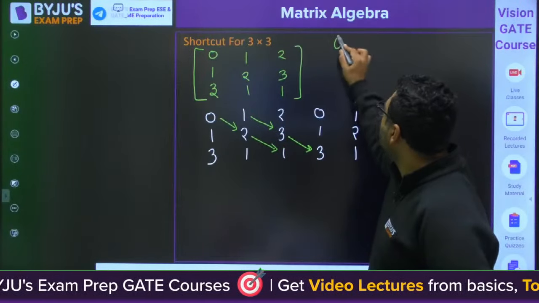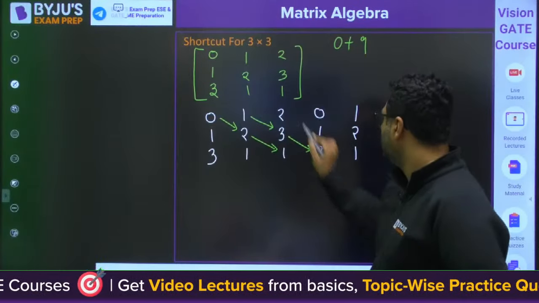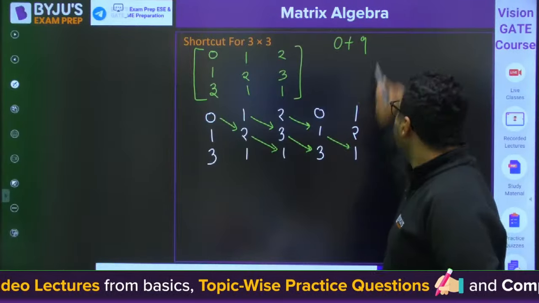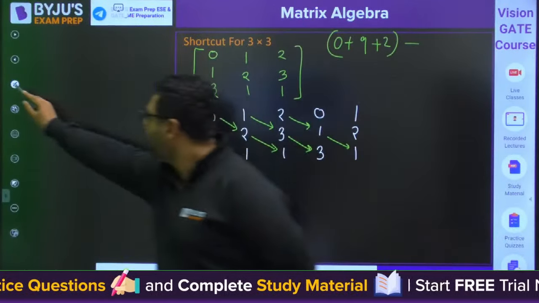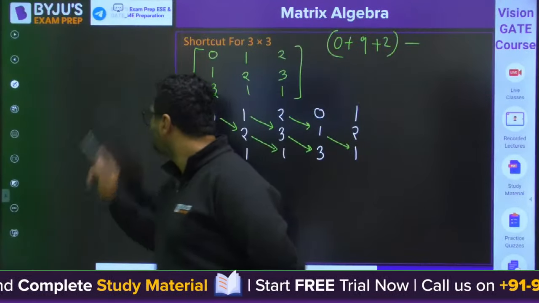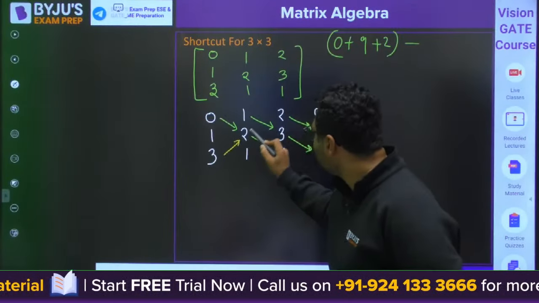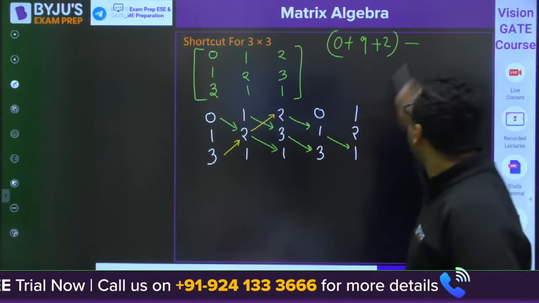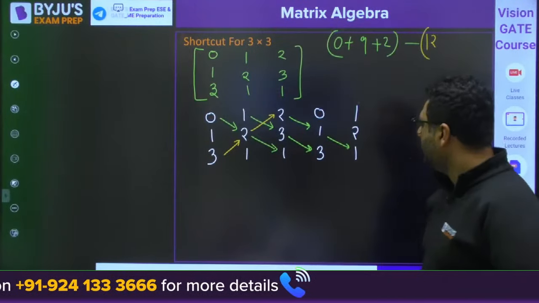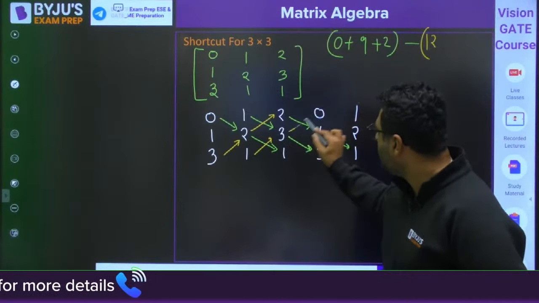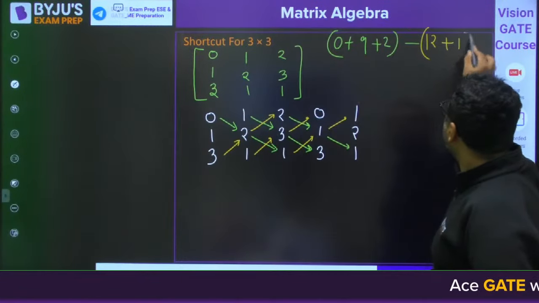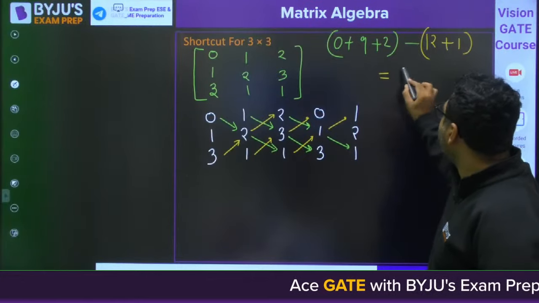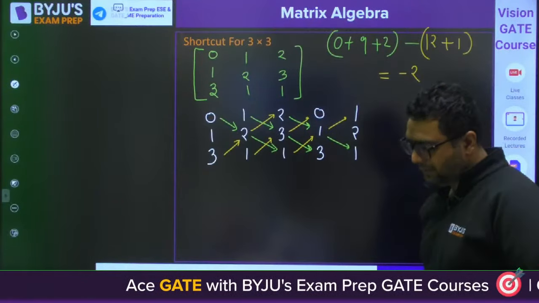So it is 0 plus 9 plus 2. Then minus. Then you were going like this. 3 2s are 6, 6 2s are 12. Then 3 0 1. So you are going to get 11 minus 13, which is minus 2. Am I correct?